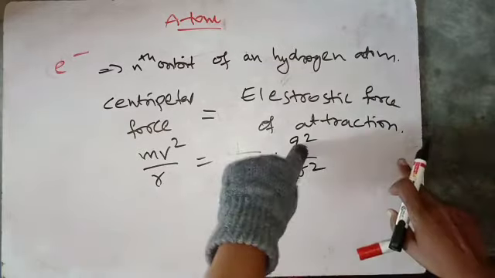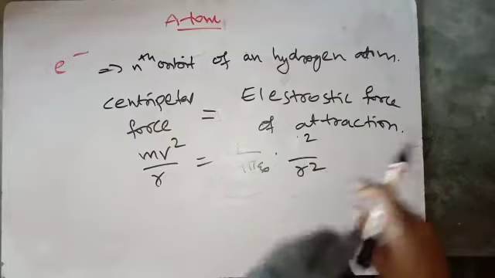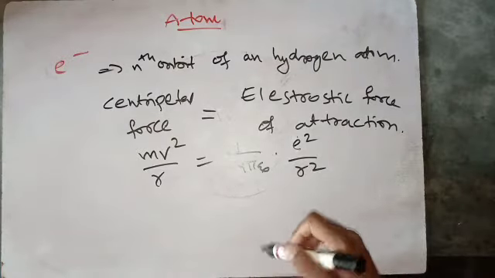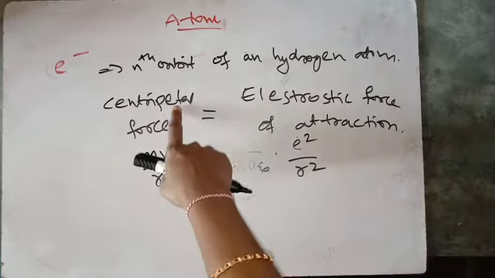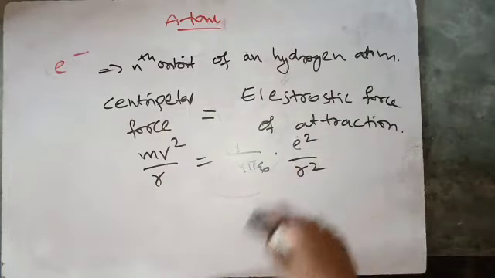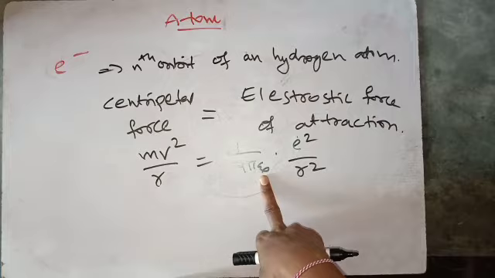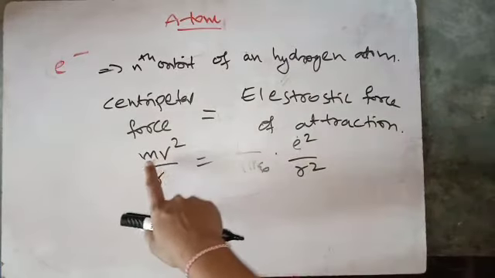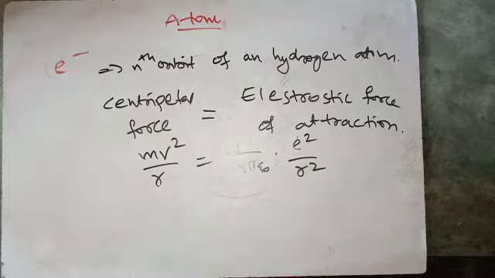Since we are discussing electrons, I will replace q with e. So the electrostatic force of attraction is 1 by 4 pi epsilon naught times e square by r square, and the centripetal force is mv square by r.